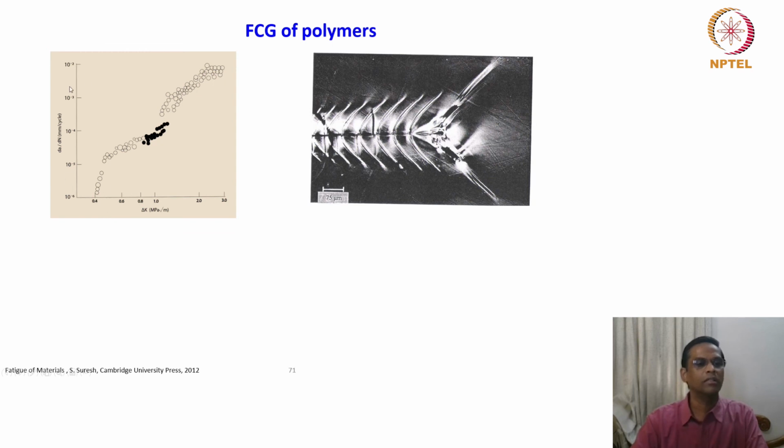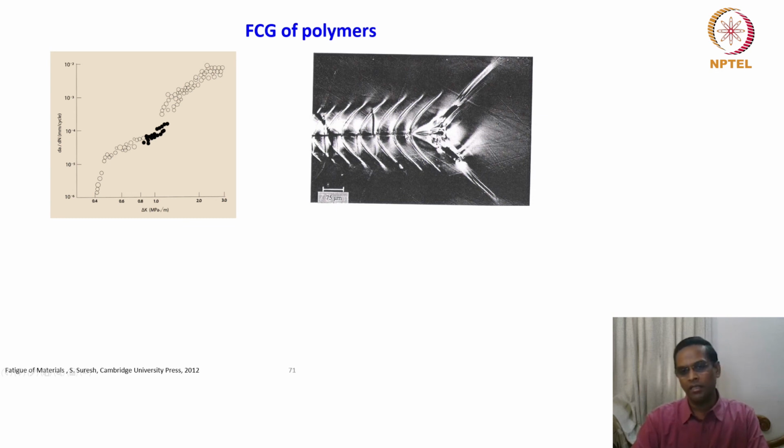So this is a typical da/dN versus delta K crack growth curve. And this photograph is a very magnified version of the same crack growth. So what you see here are very interesting events. You just closely observe this. Ahead of the crack tip, the craze forms. You can see the craze. The craze is forming here. But this shear band is forming at an angle of 45 degrees.